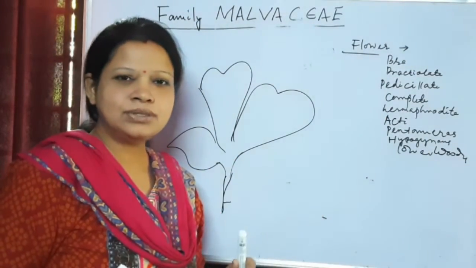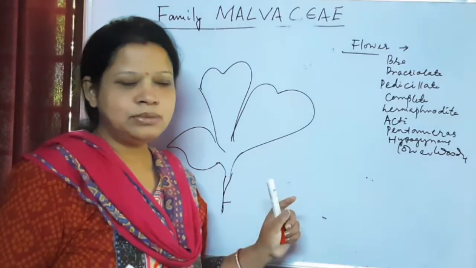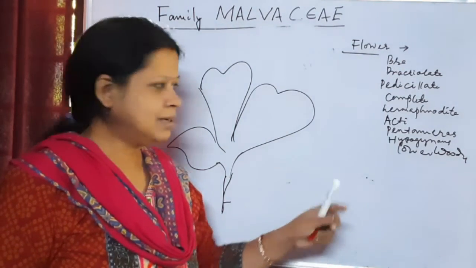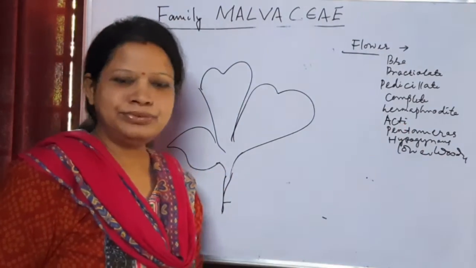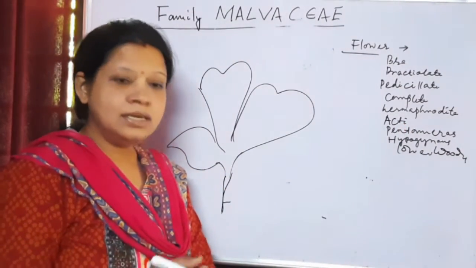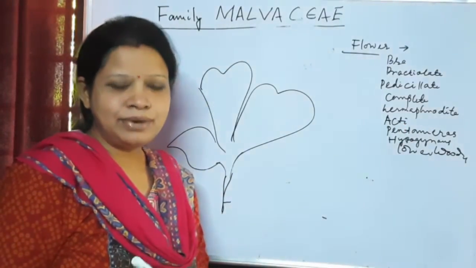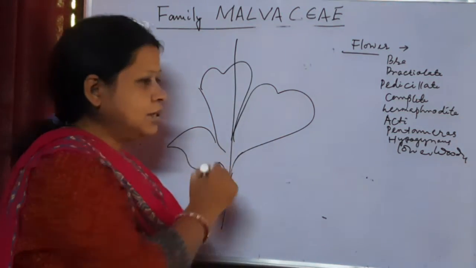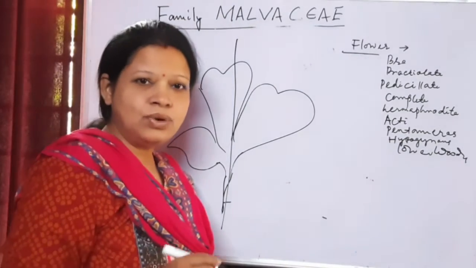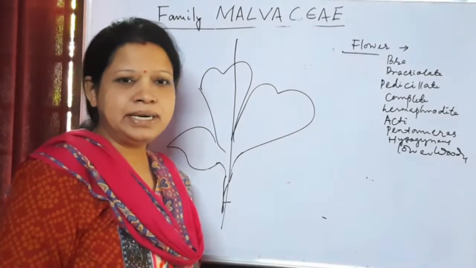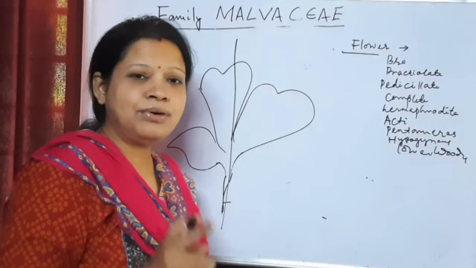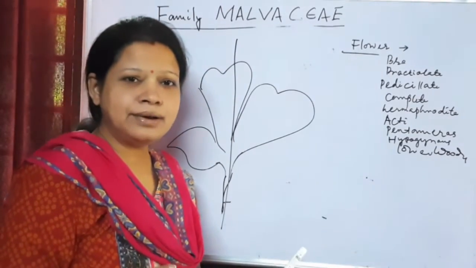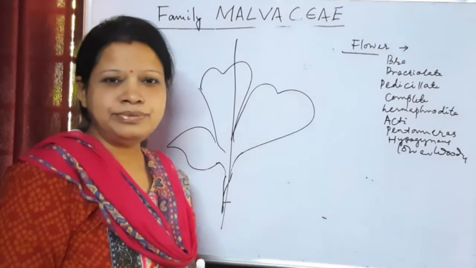Hermaphrodite means bisexual flower having both androecium and gynoecium, or stamens and pistils. Actinomorphic means symmetric flower. If the flower is cut into two equal halves in any vertical plane, then it is actinomorphic.